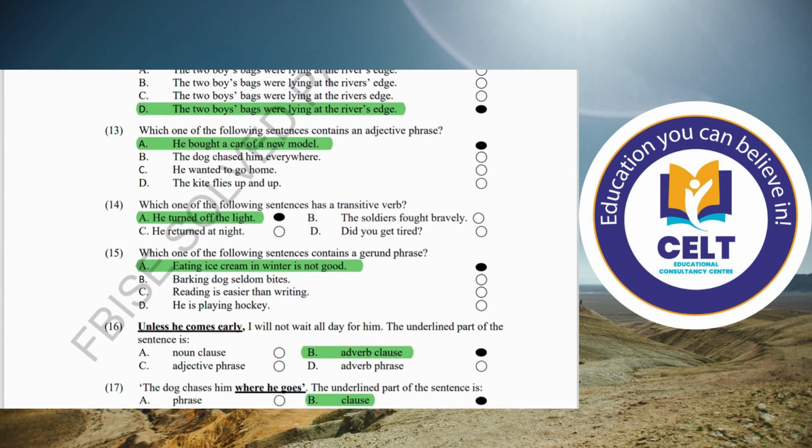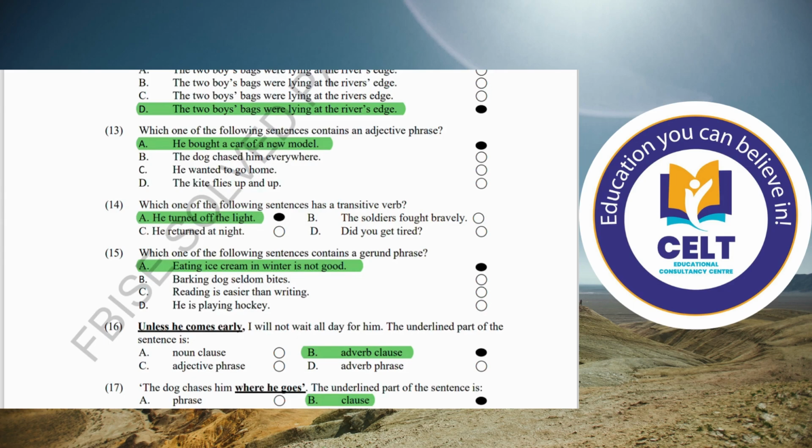Number 14. Which one of the following sentences has a transitive verb? He turned off the light has the transitive verb. A verb that must need an object to explain its meaning is called a transitive verb. Intransitive verbs are the verbs that are in no need of an object.